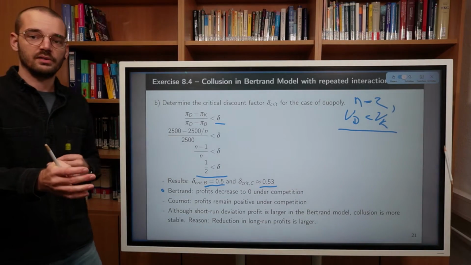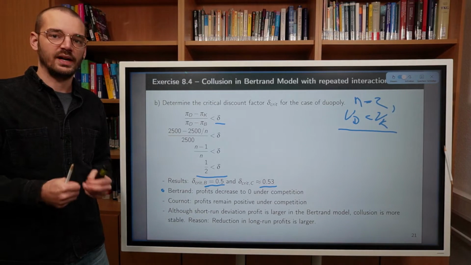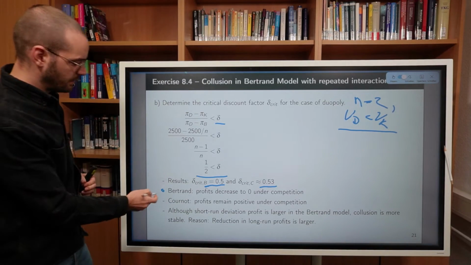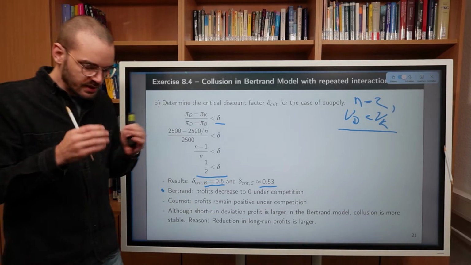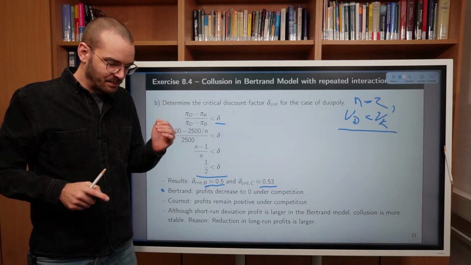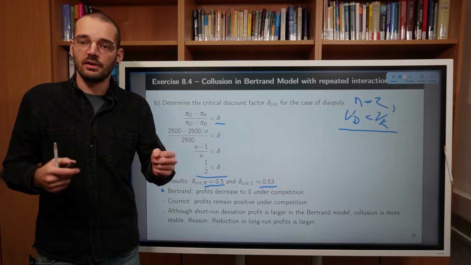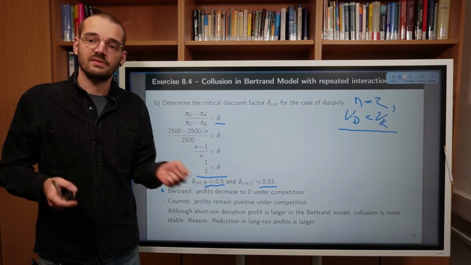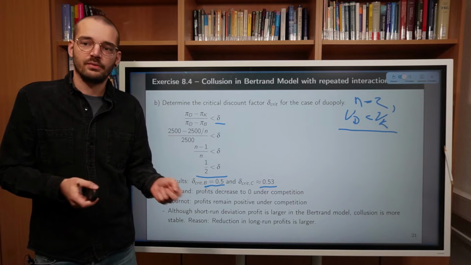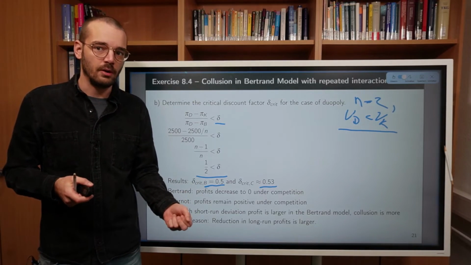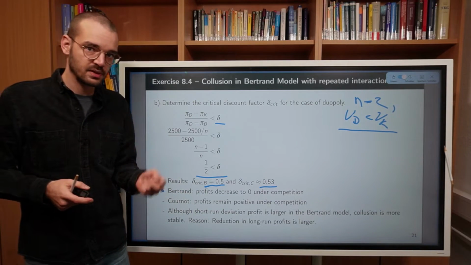So the long-run reduction in profits is quite extreme. That's the first part. This would imply that the punishment for deviation, the loss in long-term profits, is very large, so the punishment for a deviation is quite strong. So this would deter firms from deviating.